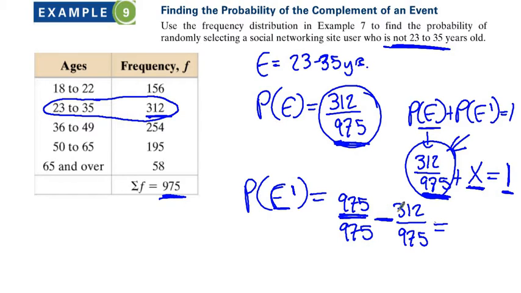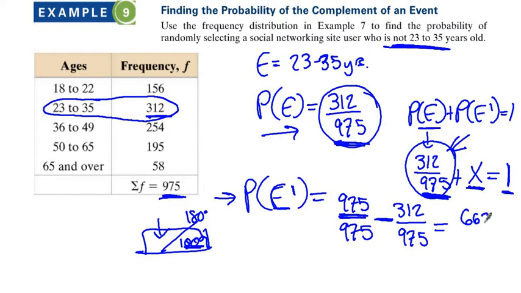It's kind of like in geometry. If you know an angle, let's say you have a straight line, that's 100 degrees. How would you find that one? You might remember that this whole thing has to be 180. So you do 180 minus 100. Similar thing. You're doing 1 minus that probability. So this turns out to be 663 over 975, and you could obviously simplify that. This one is roughly 30%. So that means this one is going to be somewhere around 70%. Those are complements. They have to add up to 100.